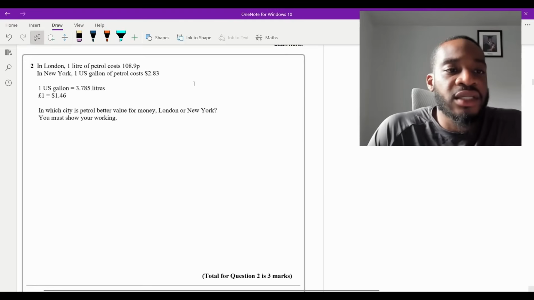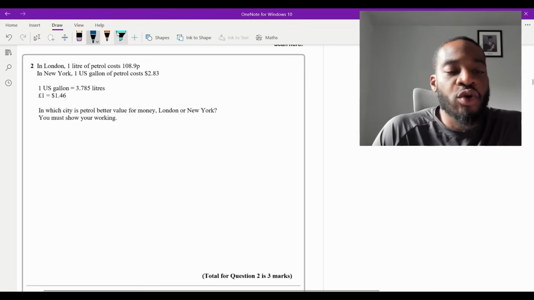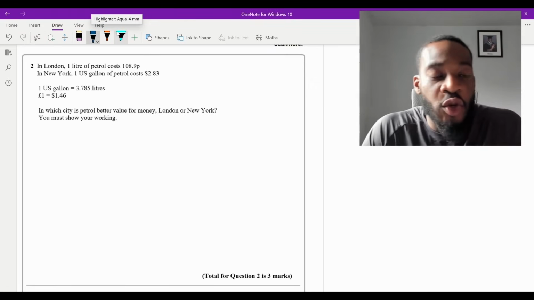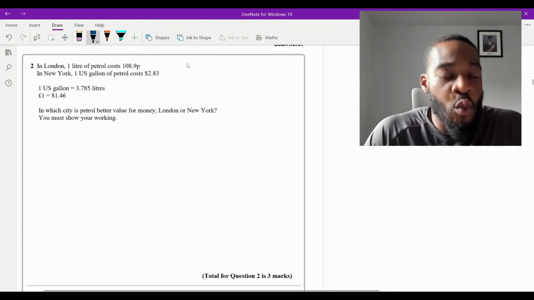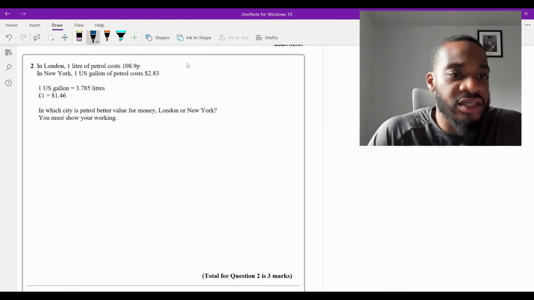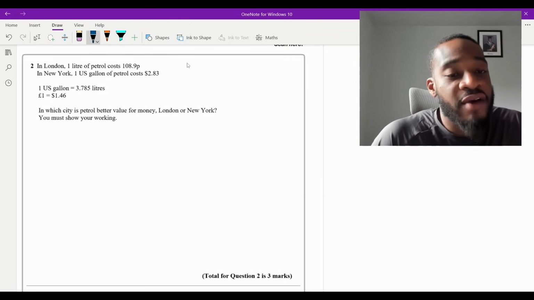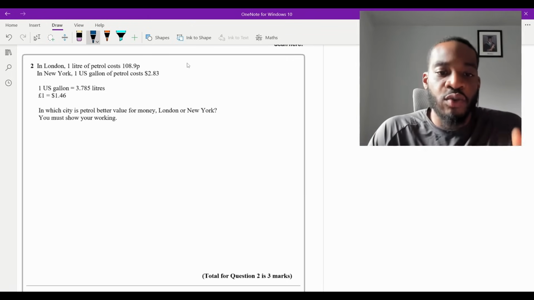Okay, so question two says in London, 1 litre of petrol costs 108.9p. In New York, one US gallon of petrol costs $2.83. One US gallon is 3.785 litres. £1 is $1.46. In which city is petrol better value for money, London or New York? You must show your working.